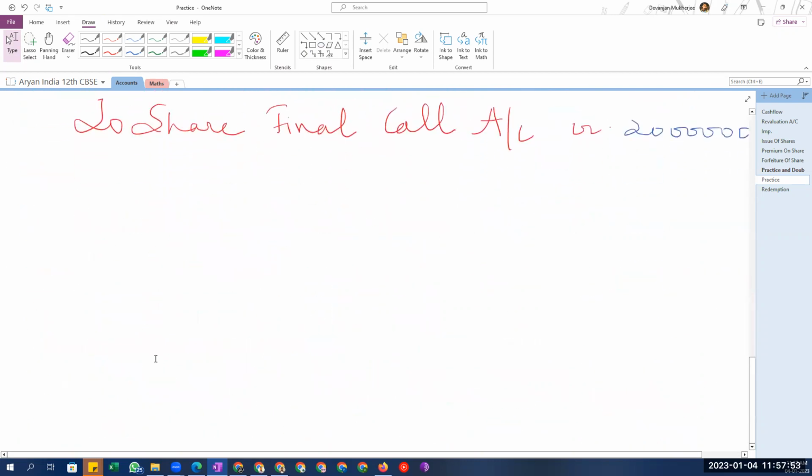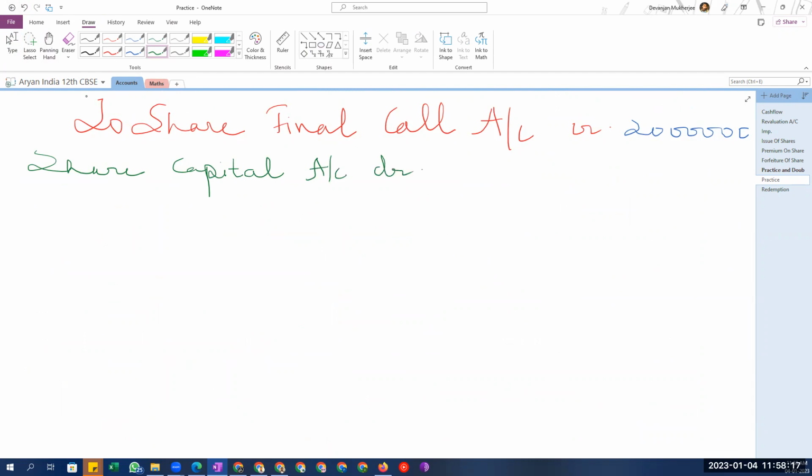So we'll pass the forfeiture entry. Tell me, the forfeiture entry will be share capital account debit. In this case, we also have securities premium which is not being paid, so securities premium reserve account debit, to share forfeiture account credit.